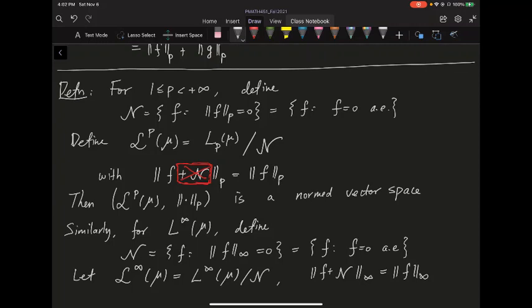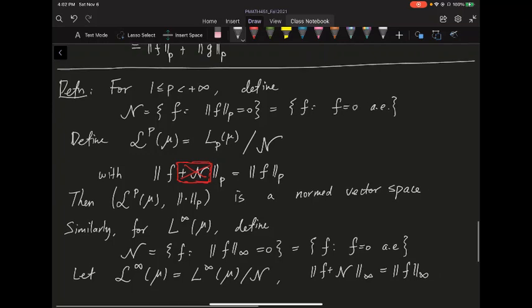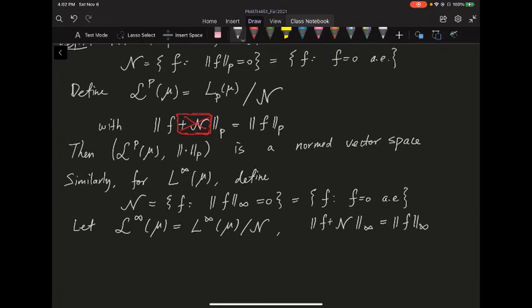And in this video, I'm going to show the LP space is not only a normed vector space, but it's actually also complete. Remember, we proved the L1 space is complete. Now we're proving the LP space is complete. And following a very similar technique, you can prove the L infinity space is also complete. So they're all Banach spaces. They're all complete normed vector spaces.